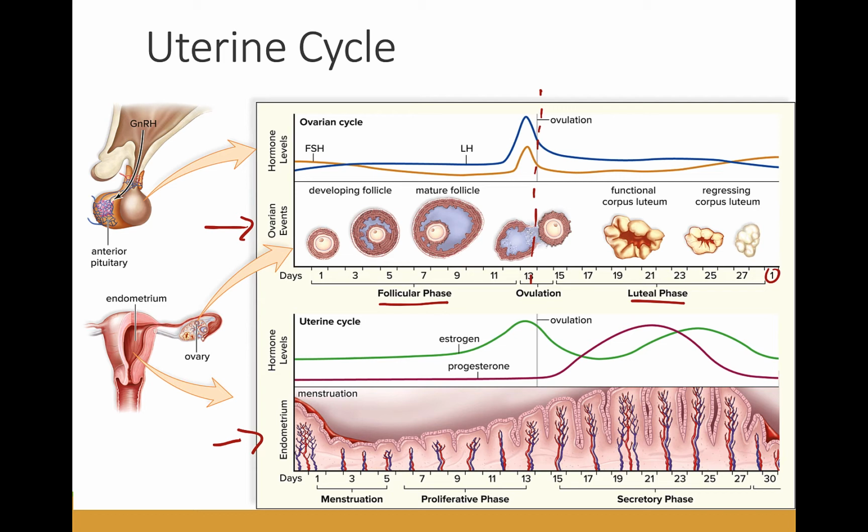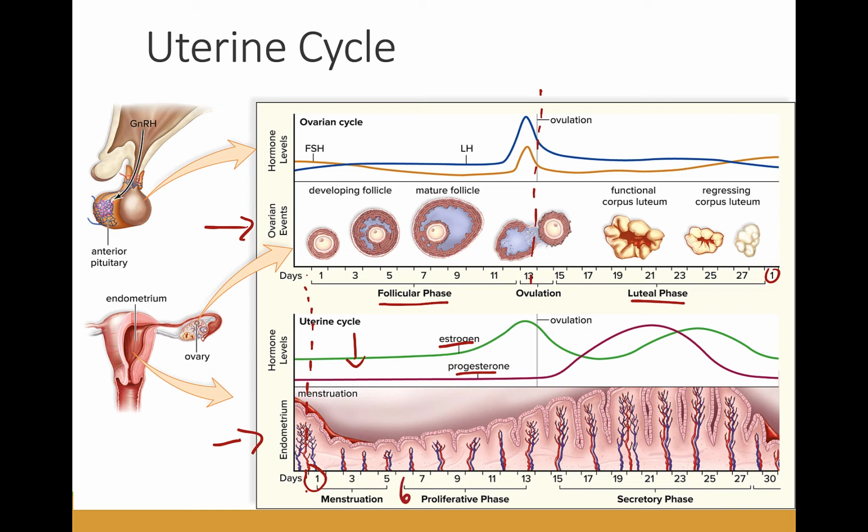A typical menstrual cycle is described in about 28 days. It is normal for menstrual cycles to be as short as 21 days or as long as 40 days. The uterine cycle begins with the first day of menstruation. Blood and other tissues flow out of the vagina during the menstrual period. This occurs at the same time that the follicular phase in the ovary is beginning. The sex hormones estrogen and progesterone are at a low level, causing the endometrial lining of the uterus to disintegrate and slough off, bursting blood vessels.